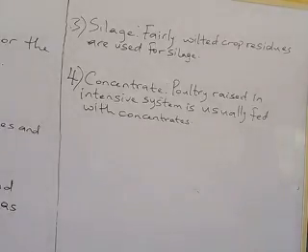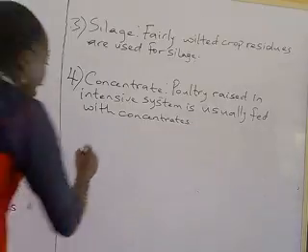Then I want to mention something very important that you have to consider in your feed: the anti-nutritional factor. In feed, you have to consider anti-nutritional factors, like in the cassava leaf and root, which has an anti-nutritional factor known as hydrocyanide.